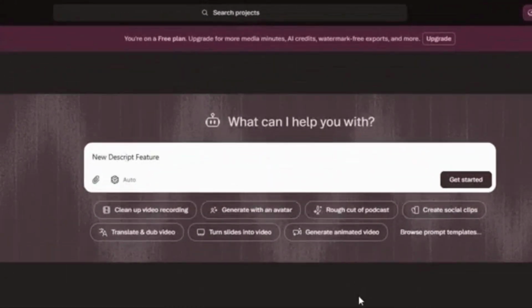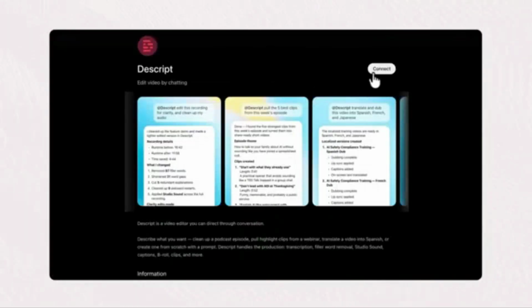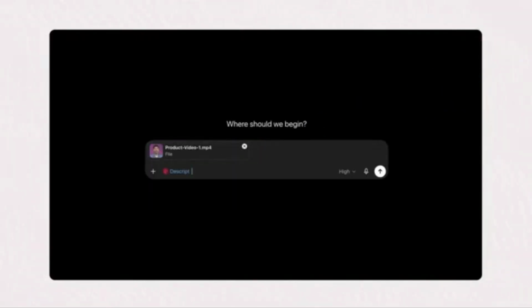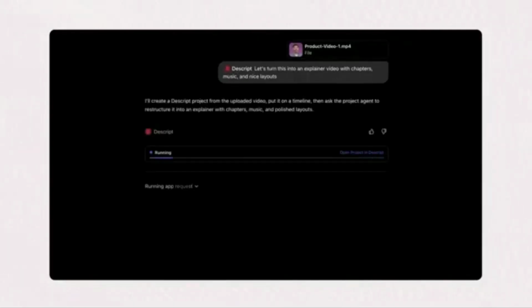New Descript AI features is wild. What if you never had to sit through a boring edit again? No dragging clips, no hunting for cuts, no re-recording a single line. Sounds too good, right? Well, the newest Descript AI features are kind of wild, and most people have barely scratched